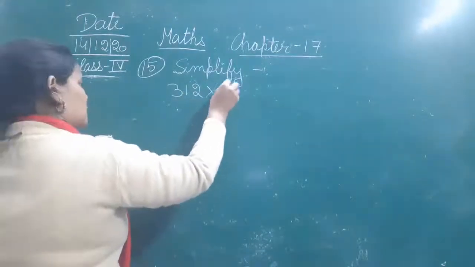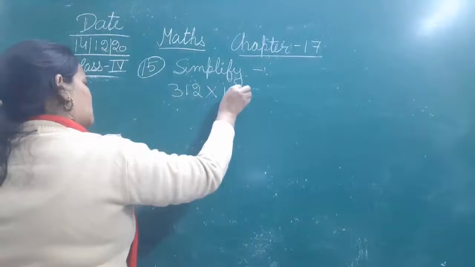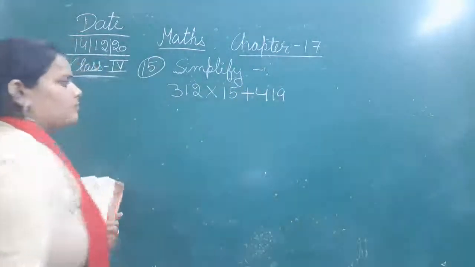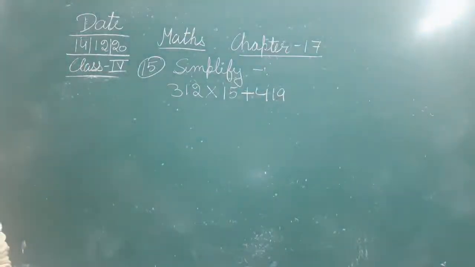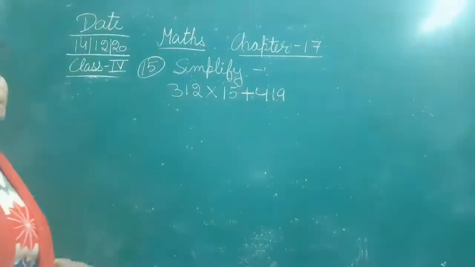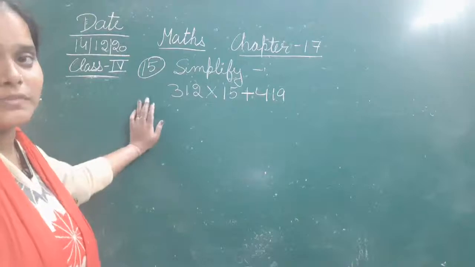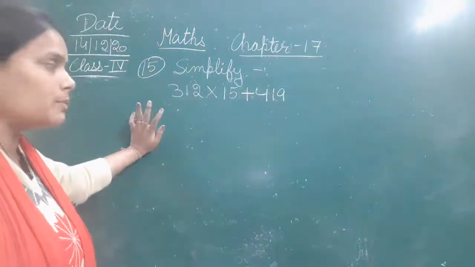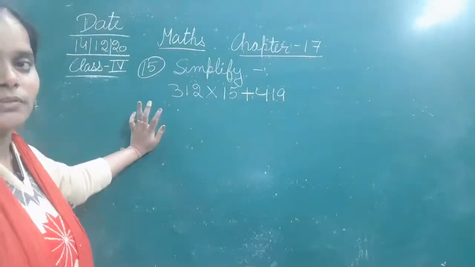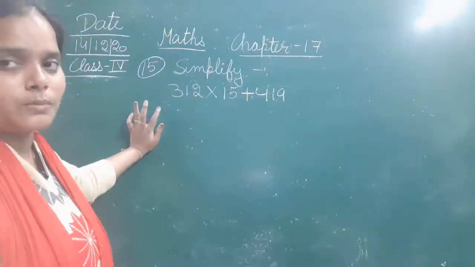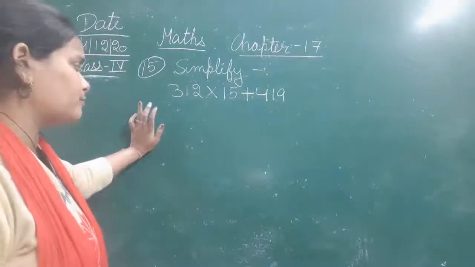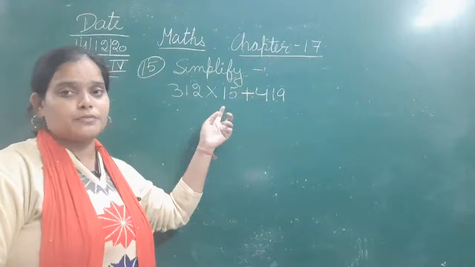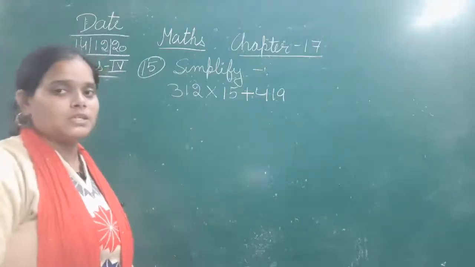312 multiply 15 plus 419. Okay, so we have to simplify this using BODMAS. Whenever you do the simplification, just remember you have to use BODMAS. Without BODMAS you are not going to solve any of the simplification sums. Always use the BODMAS method. Now you have to simplify 312 multiplied by 15 plus 419.